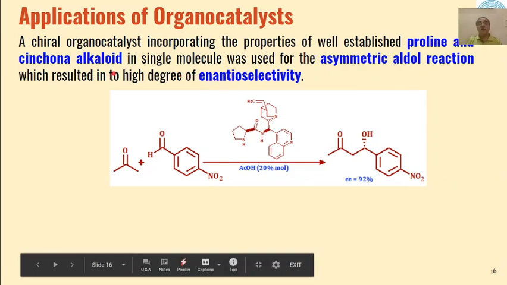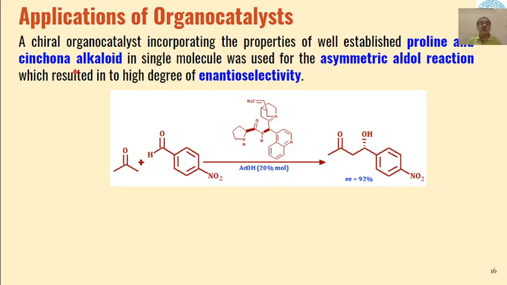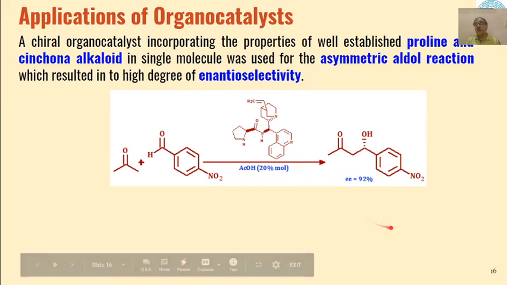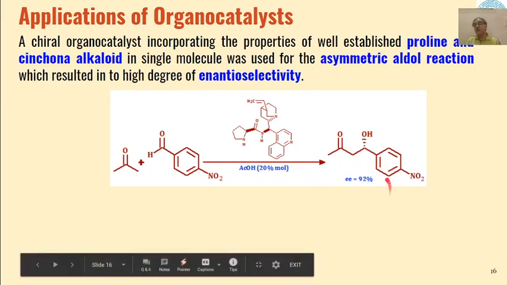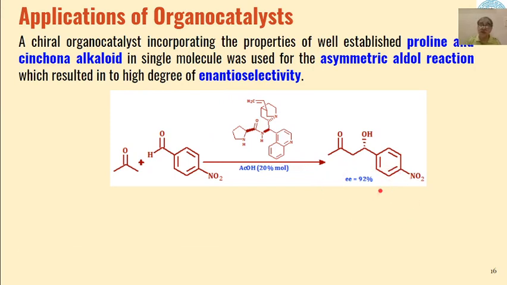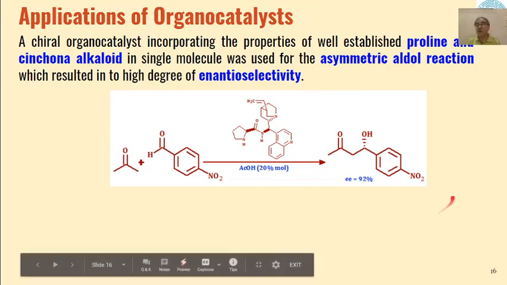Then another example is proline and this alkaloid in a single molecule, which was used for asymmetric aldol condensation. So this alkaloid plus proline acted as an organocatalyst, and the enantiomeric excess of the product formed was 92% in this case. So the product is formed with a high degree of enantioselectivity.